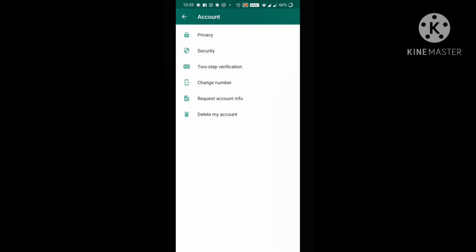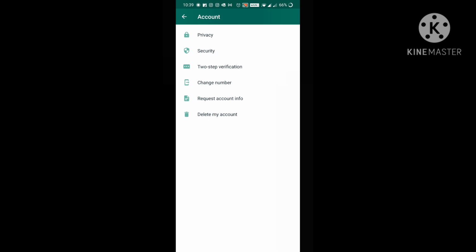Next one is change number. Let me tell you one thing before explaining this. Whenever you want to change your WhatsApp number, you want all your messages or information in the old number to be transferred to the new number. This is the place where you have to change.